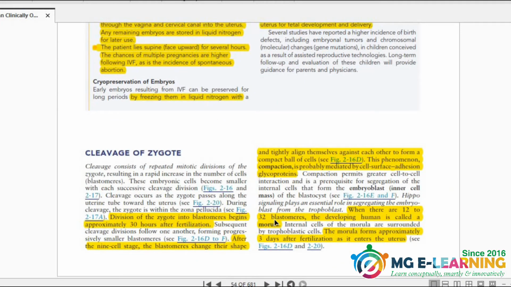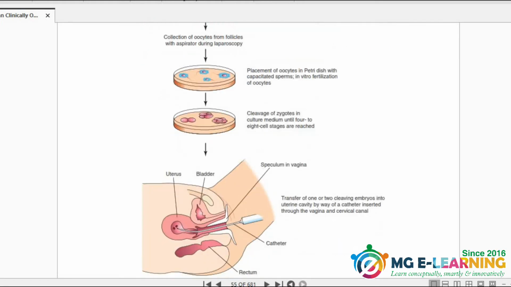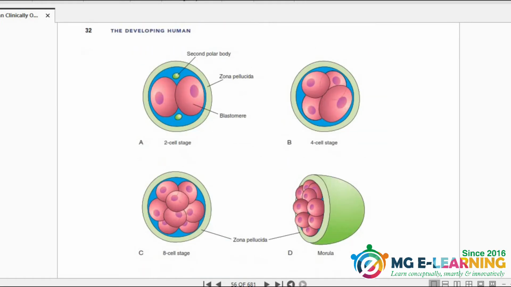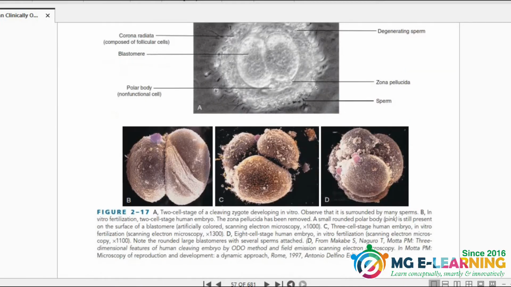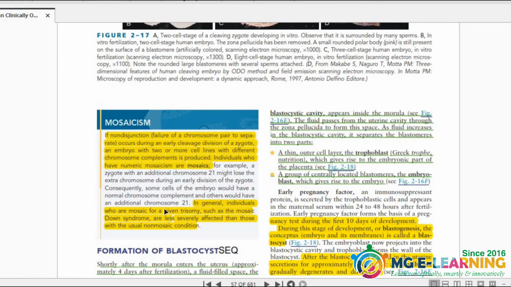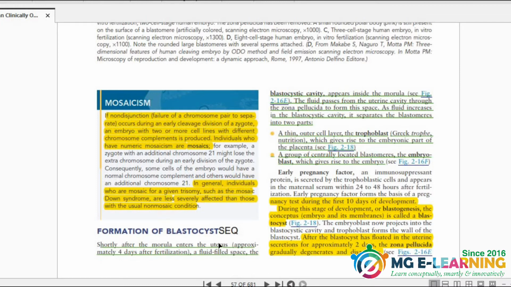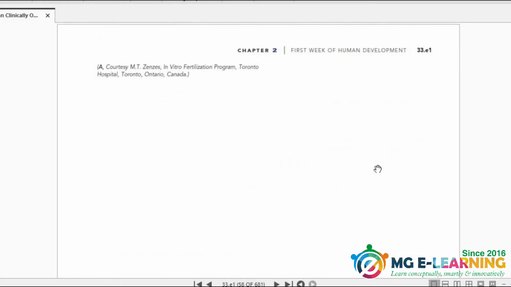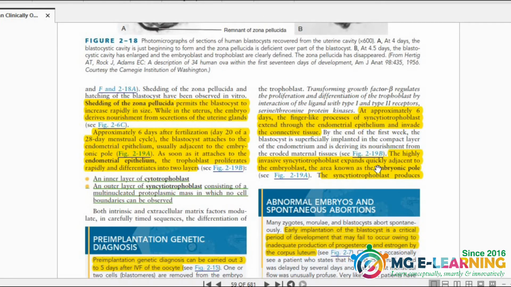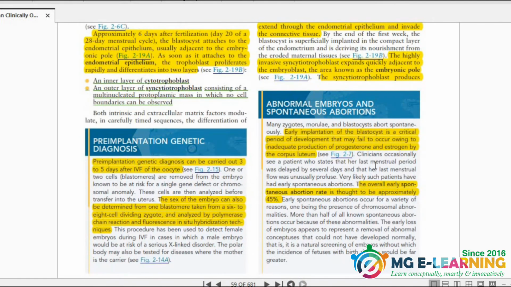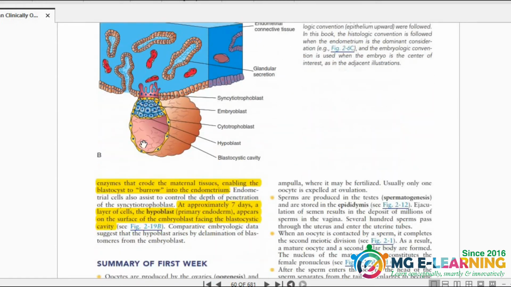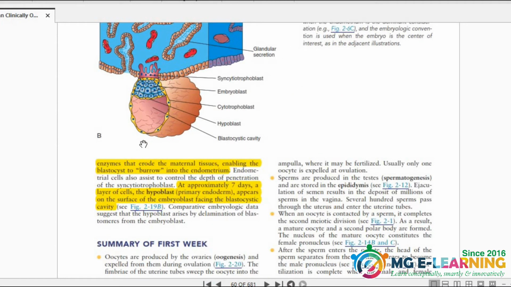Now cleavage of the zygote is important from the MCQ point of view. Just read all these points. Mosaicism is important for MCQ. Formation of the blastocyst is important for MCQ. You have to know its 2 layers, trophoblast and embryoblast. It is important for MCQs. Our chapter is ended. Hopefully you can understand.